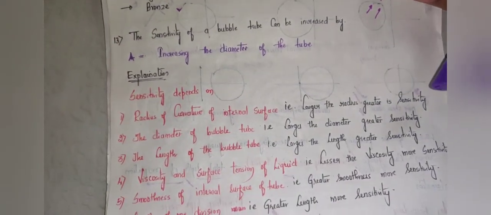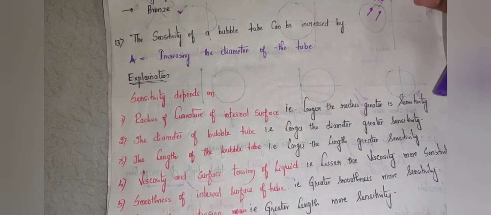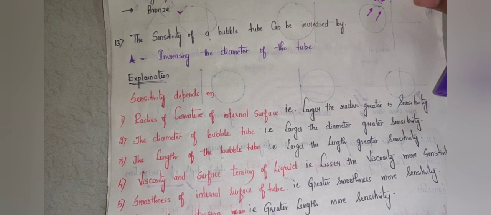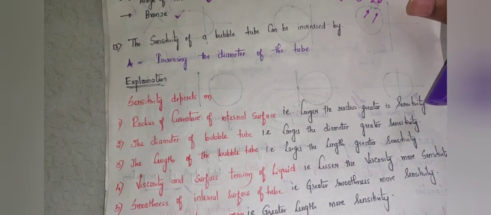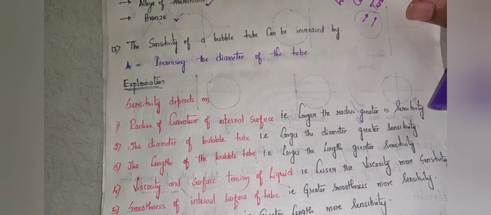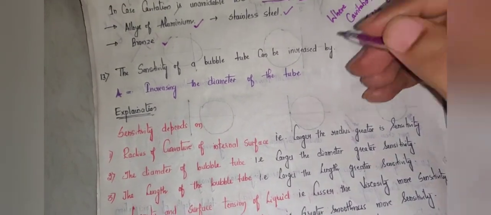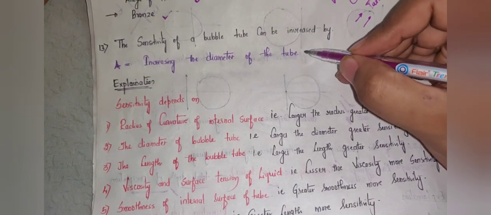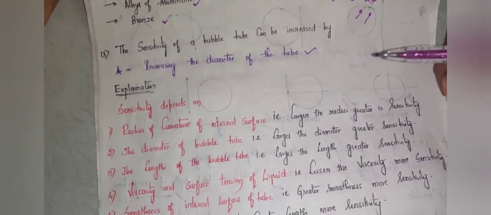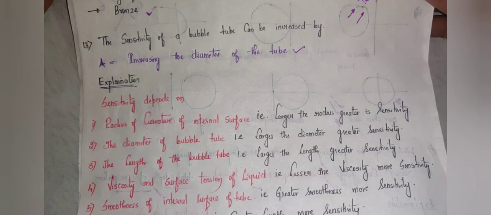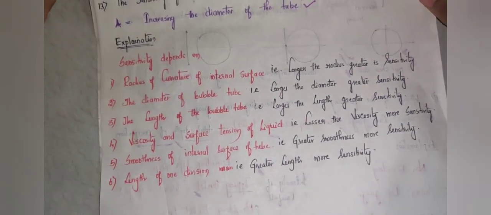So the next question reads, the sensitivity of the bubble tube can be increased by. So the correct answer from the given options is by increasing the diameter of the tube. So a little bit of explanation here.